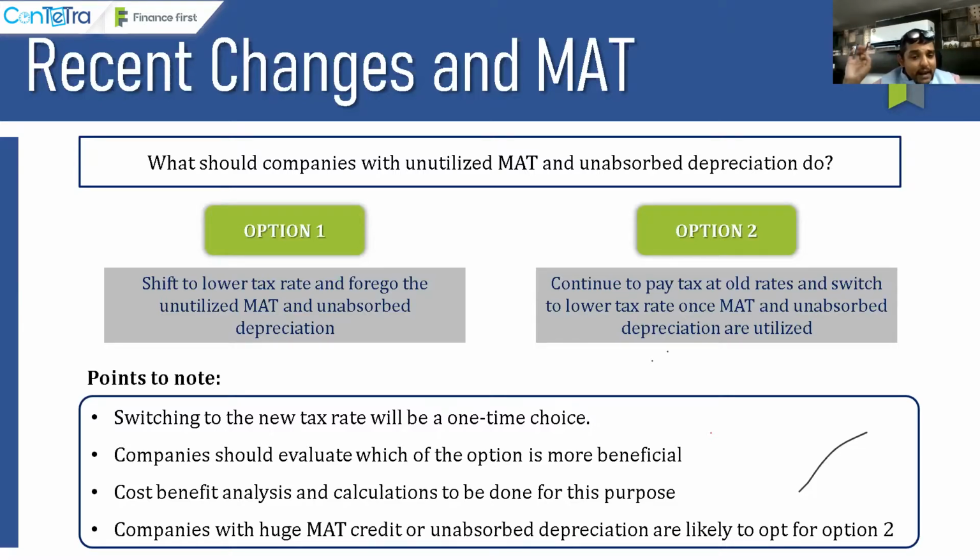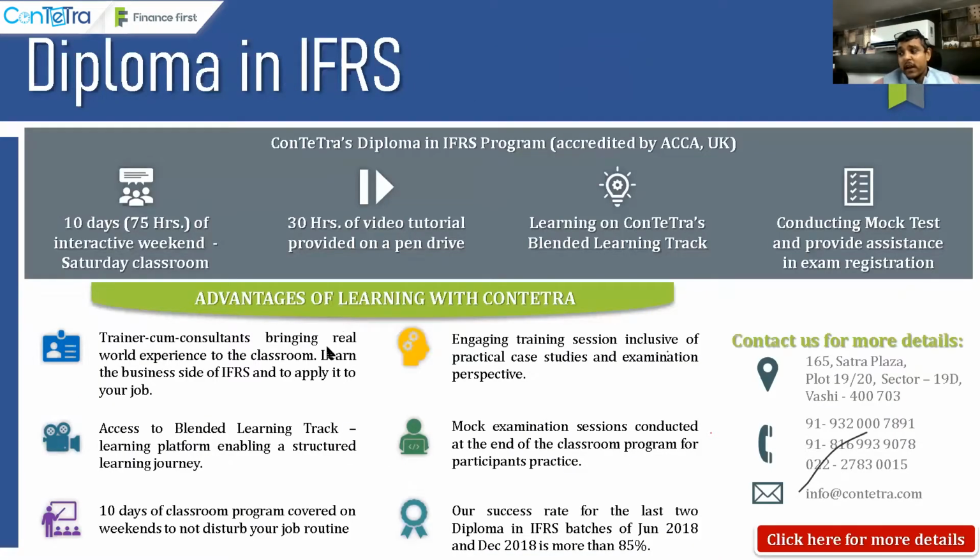Companies with huge MAT credit and unabsorbed depreciation are likely to opt for the old rates only, right? This is the kind of implication there, guys, as far as the new rules are concerned. I think I'm done with my presentation.